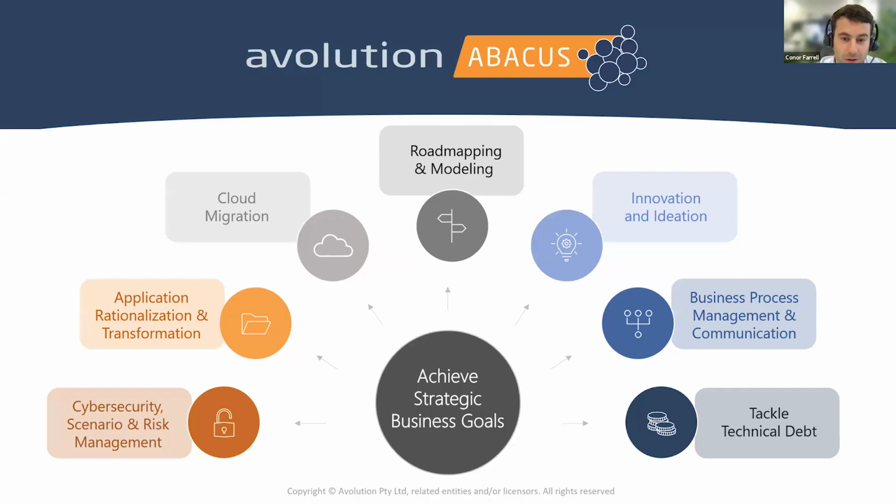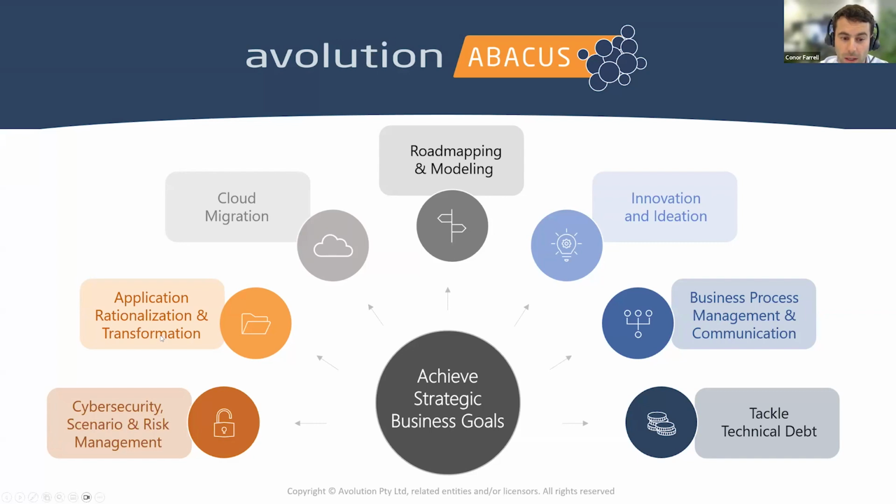Okay, now just quickly looking at some of the different use cases and how organizations and customers use the Abacus platform today. So in the bottom left-hand corner here, we can see cybersecurity scenario and risk management, where organizations utilize the likes of a NIST framework, as I just mentioned, to get an idea of the different threats and weaknesses that exist across the organization.